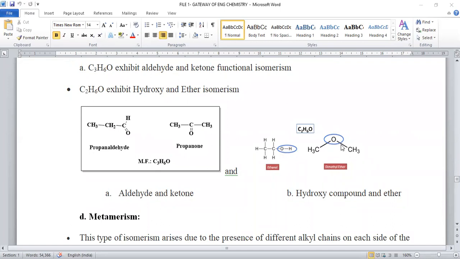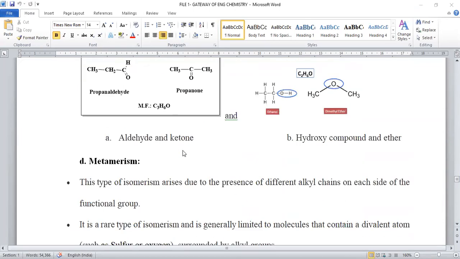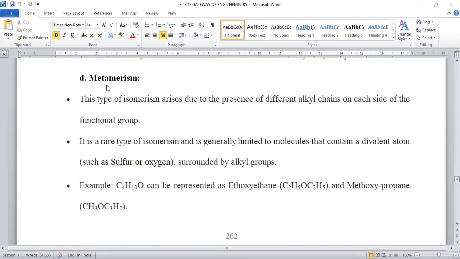Hydroxy compound is the functional isomer of ether. Whenever ethyl alcohol and dimethyl ether are considered, both are constituted by C2H6O formula only. But in both the cases, two different functional groups are there. This relation is known as functional isomerism. Right. Now let us move on to another type called metamerism.